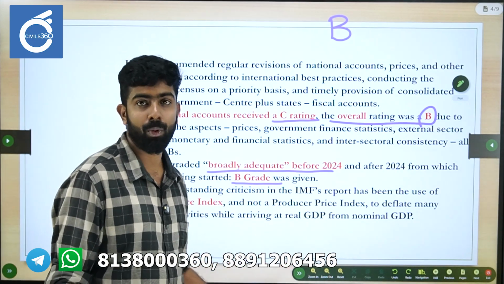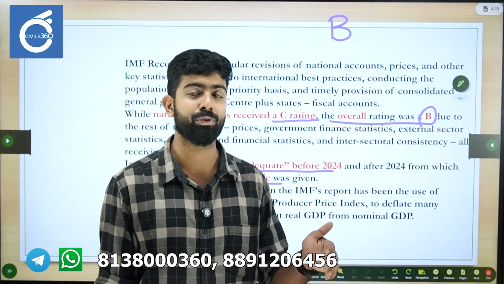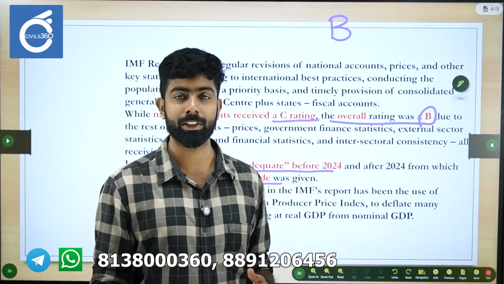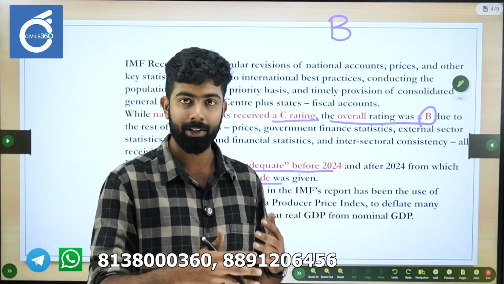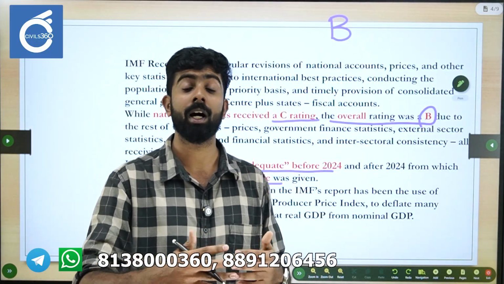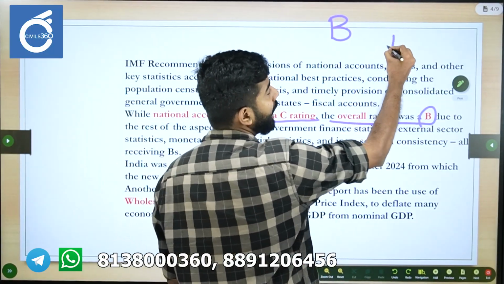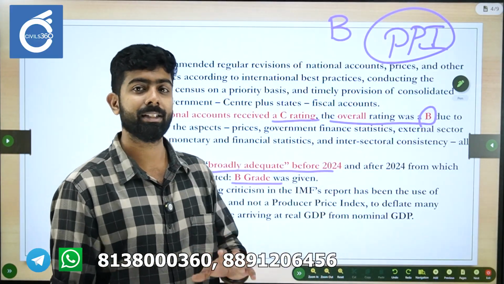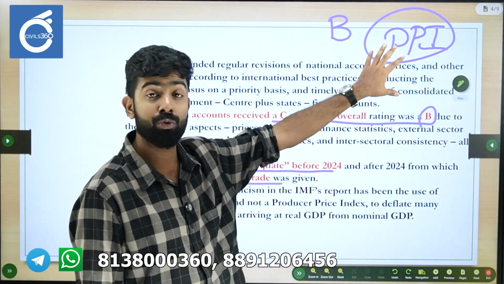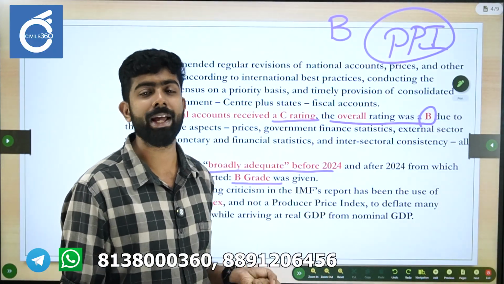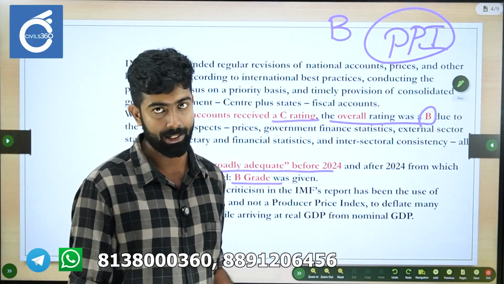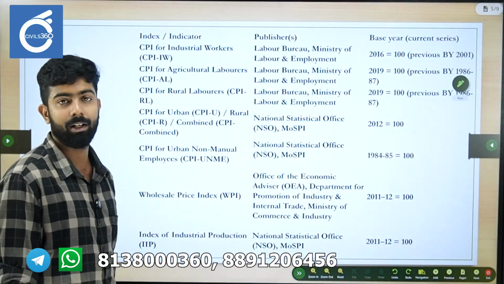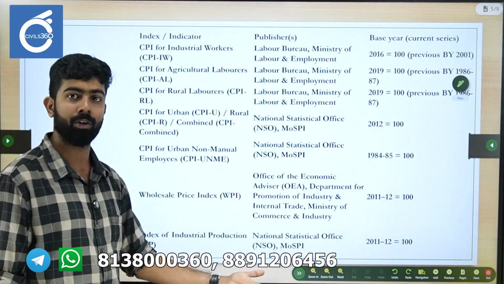Another issue the IMF pointed out was using the wholesale price index to deflate the nominal GDP. Nominal GDP is deflated using an inflation measure. India uses the wholesale price index. We do not use the producer price index. India does not publish a producer price index, which is used by most other countries to deflate nominal GDP to get the real GDP. So that also keep in mind. This is just a table for you to take notes, or if you want to study it.